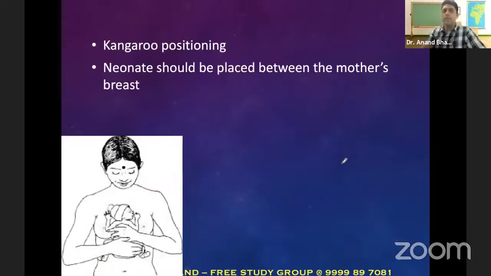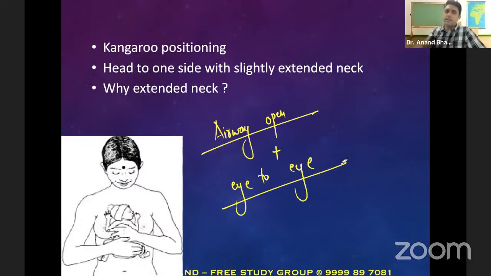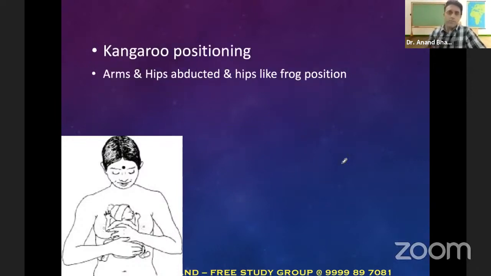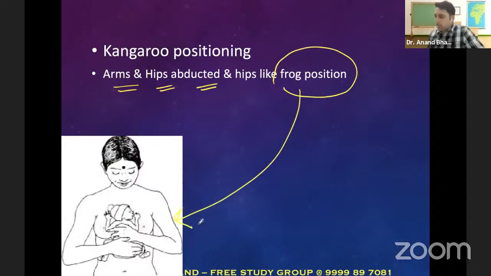So I repeat again, हमने क्या किया कंगारू पोजिशनिंग में? The neonate should be between the mother's breasts, head is turned to one side and slightly extended neck, and very important, arms and hips are abducted and like in a frog position. This picture tells everything, that the baby is in frog position. ठीक है, frog की तरह होते हैं. ठीक है, very good, very good. बड़े अच्छे से पढ़ रहे हैं सारे लोग, अच्छा लग रहा है मुझे.